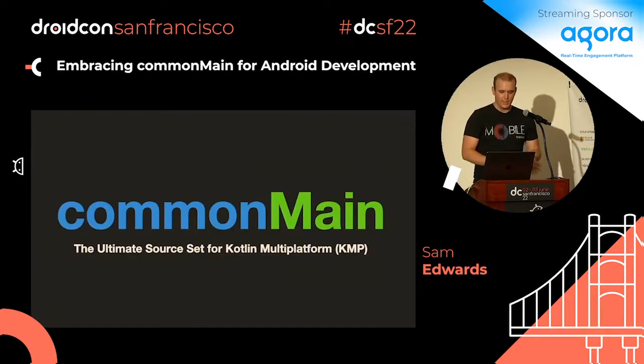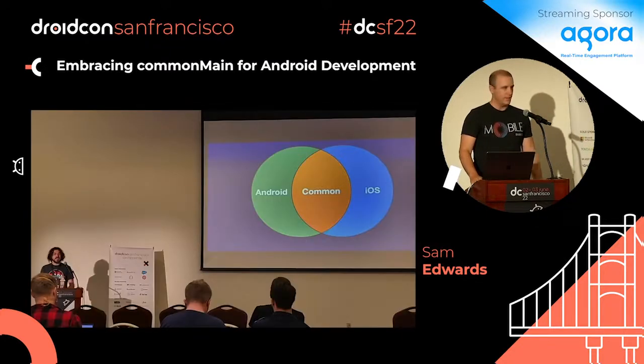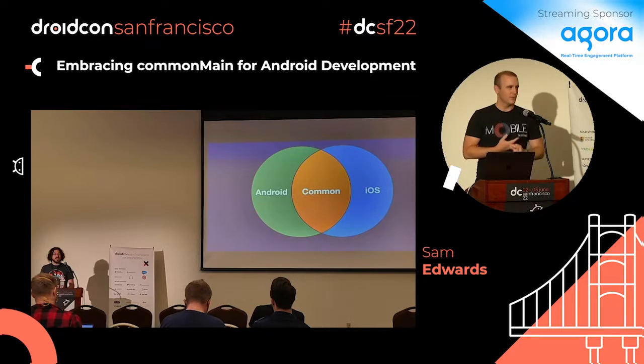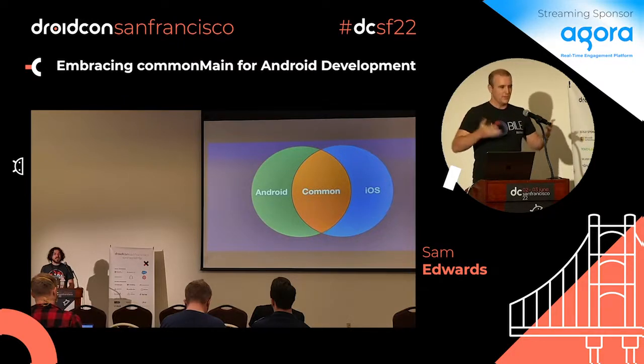So commonMain is the ultimate source set of Kotlin multi-platform because anything you write in there can compile out to any of your targets if there's support for that. That was said in Russ's talk earlier. He said, hey, if you write it in Common, it works and it can go to both. And then there's platform code that's specific that you have to augment in. But as we get things like SQLite for databases, KTOR for networking, Kotlin serialization for serialization, and multi-platform settings, these things that need the platform dependencies are filled in for you. So you're able to write that common code that allows you to move over to these things.